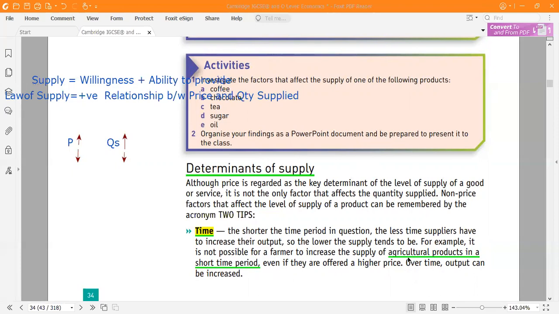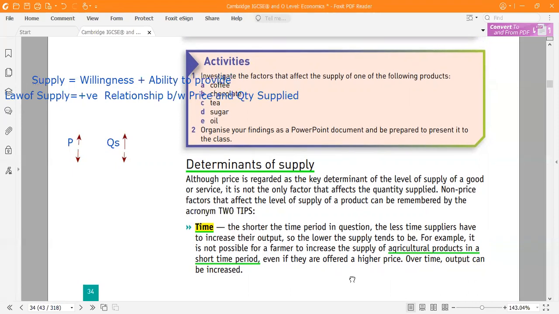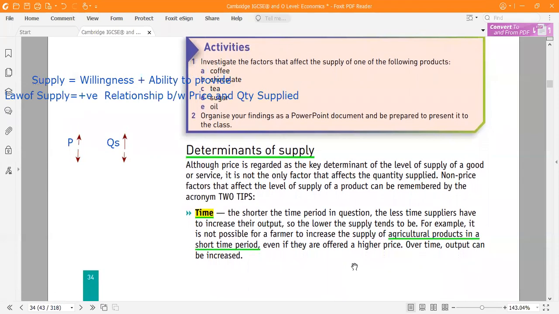But for agricultural products, it takes a little less time compared to electricity. Suppose it will take 3 or 4 months until your new crops come. But if the price of shoes increases, within maybe 2 or 3 weeks you can increase the production and the supply. So this depends upon the type of product.